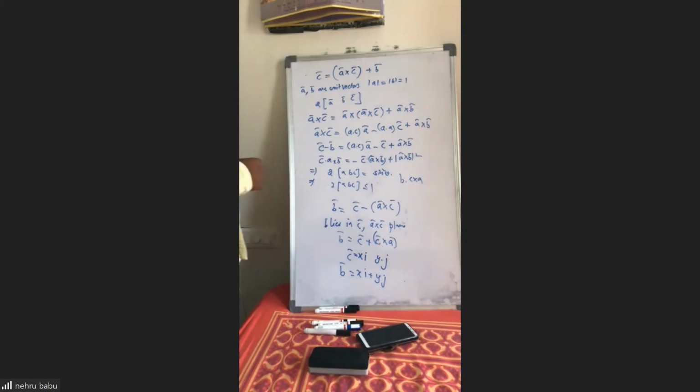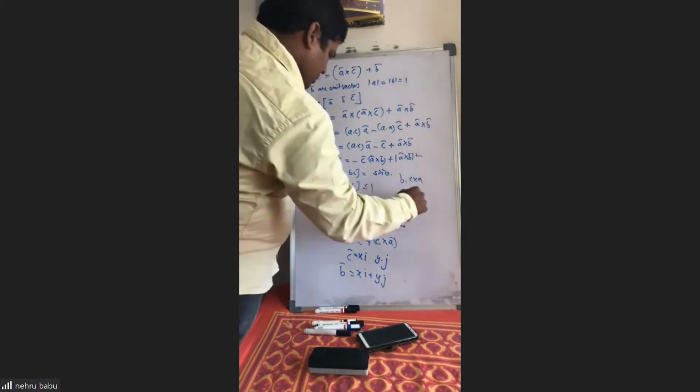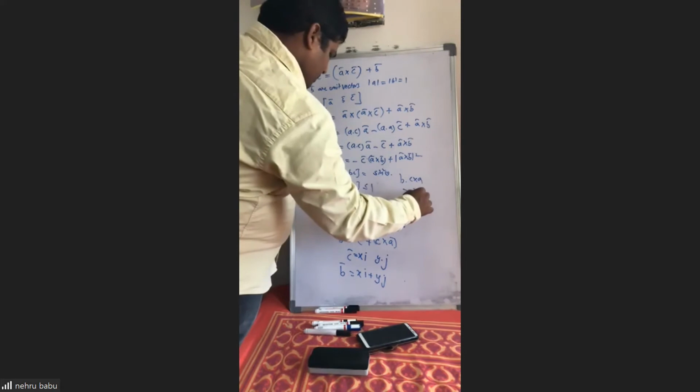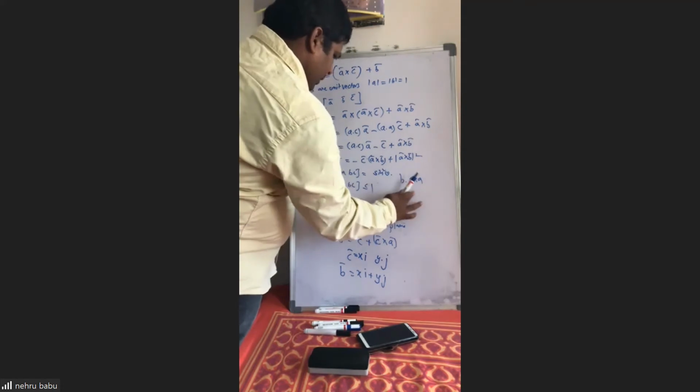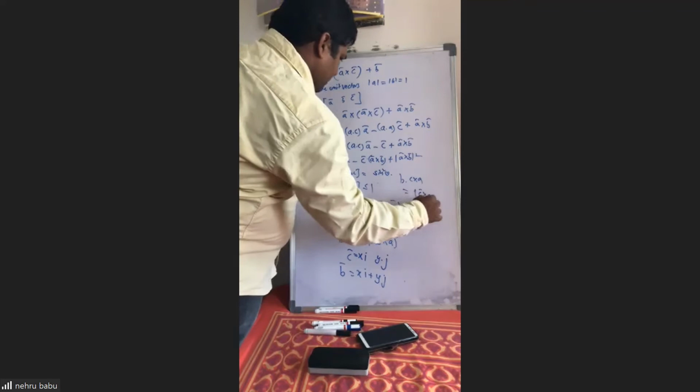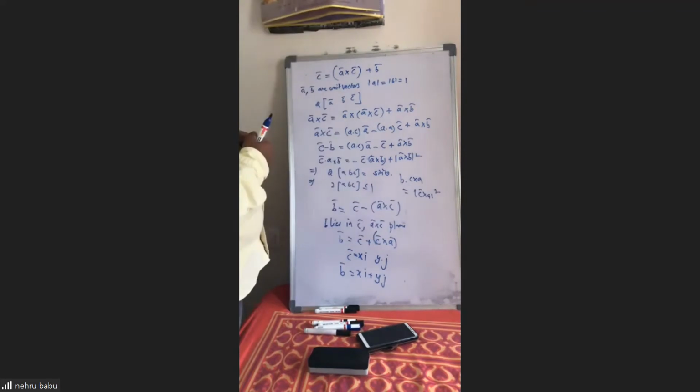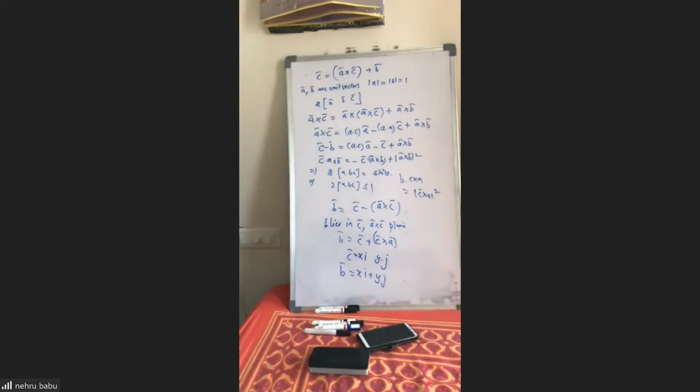We got C cross A equal to... C cross A is equal. So okay, mod C cross A square will come. Correct. Yes, that is y square. So what is mod C cross A square value? Then y square. Okay. So how can you find the maximum value of y square, sir?